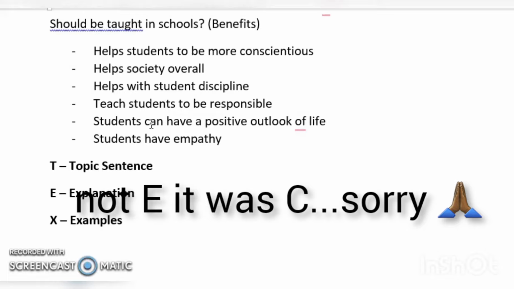So anyway, TEXC, yeah, so the first one is your topic sentence, your explanation, and examples. Is that it? No, your C. Now some of you always miss this part, you'll be like, I'm done, I've done the 3 main points of my paragraph, that's enough. No, C is the conclusion of the T, or the topic sentence.